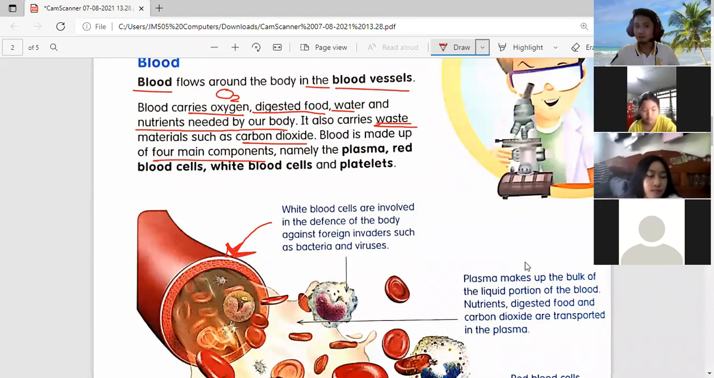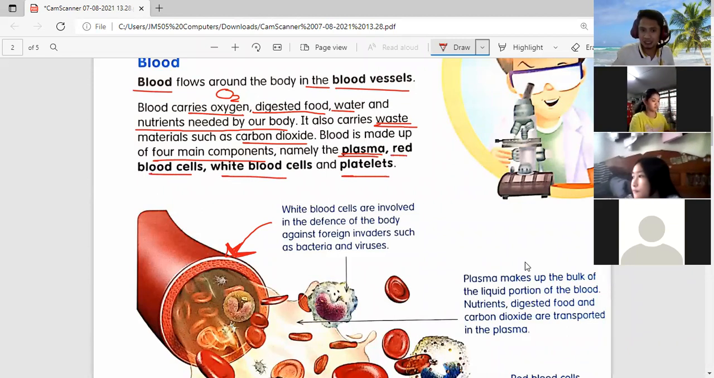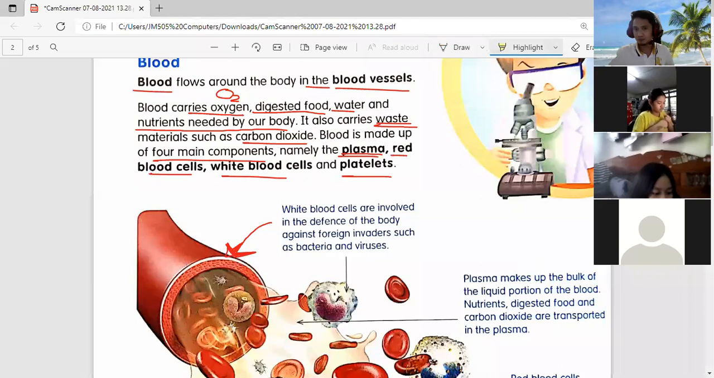Blood is made up of four main parts. Four, na? Namely, plasma, red blood cells, white blood cells, and platelets. Everything in here, I want to see in your vocabulary notebook.